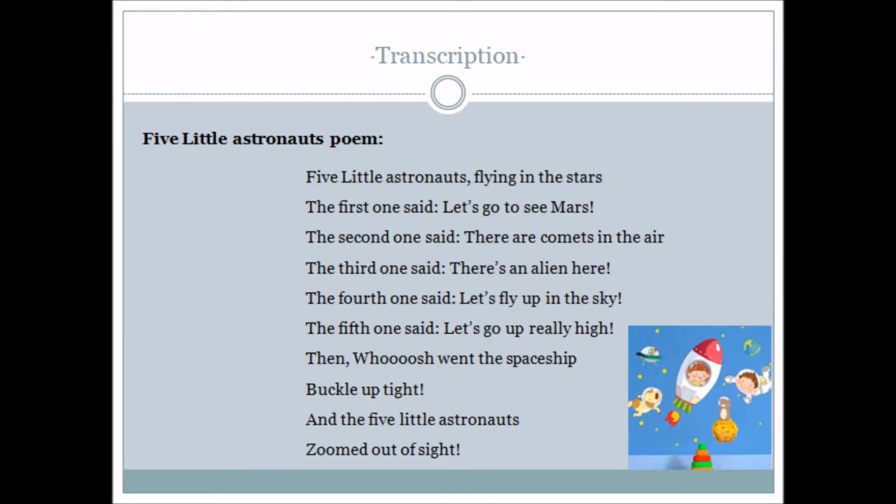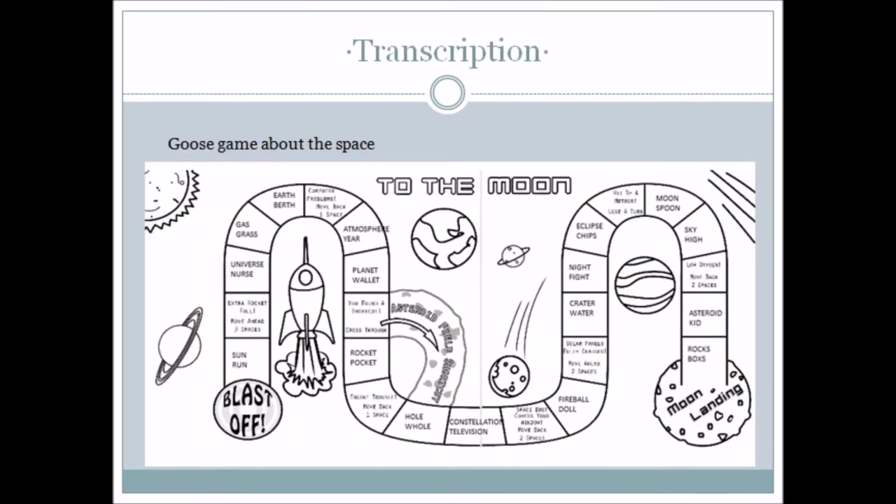After, the teacher gives a sheet to each child with the poem of the 5 little astronauts. He explains that it is a poem about astronauts going on a trip to space and that each of them says something about that place. Then the teacher reads the poem and the children repeat it. He asks what each astronaut thinks and if children have found words that sound similar.